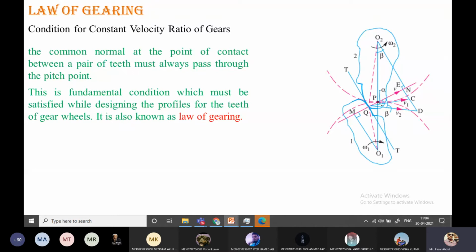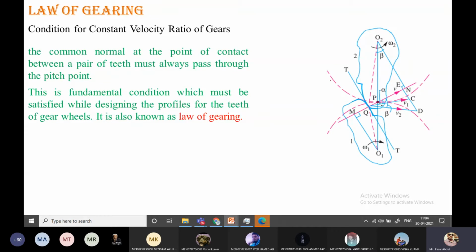So at every contact, every meshing of the teeth, the common normal always passes through the pitch point. Only then is the exact velocity ratio achieved. This phenomenon is referred to as the law of gearing.